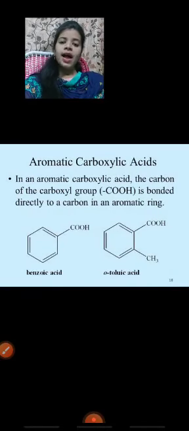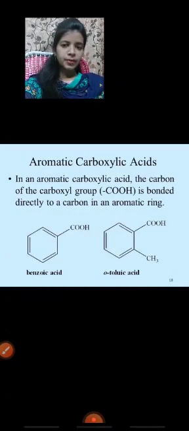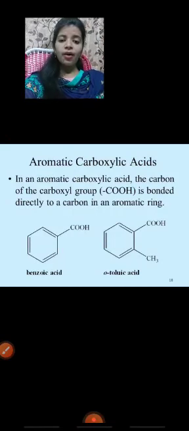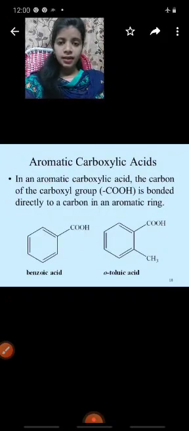Next one, aromatic carboxylic acid. Aromatic, nothing but, now only I told you it is a closed structure, nothing but benzene. In an aromatic carboxylic acid, the carbon of the carboxyl group, nothing but COOH, is bonded directly to a carbon in an aromatic ring. Nothing but when the 6-membered ring is directly attached to the COOH group. Benzoic acid. What is that?